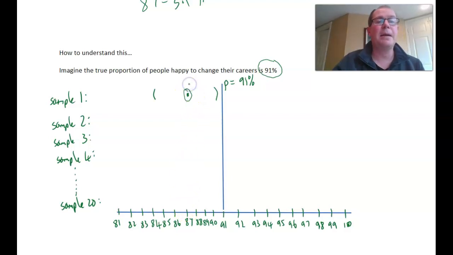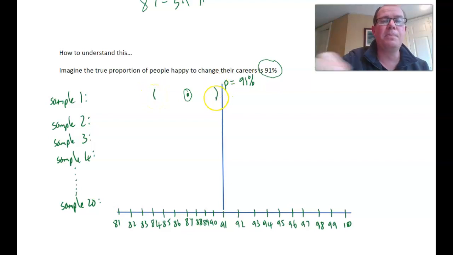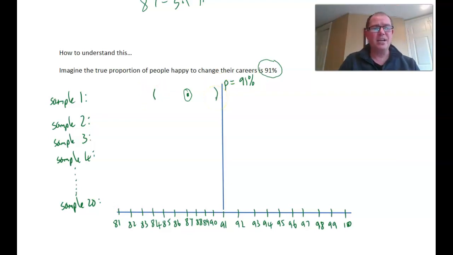So that's our point estimate, 87%, which is an estimate of the true proportion. Now, we got plus or minus 3.1 percentage points. So that gave us 83.9, which is the lower bound, and 90.1, which is the upper bound. You can see that our sample, if the true proportion was 91%, did not capture the true proportion. That's a shame. And that's what happens.